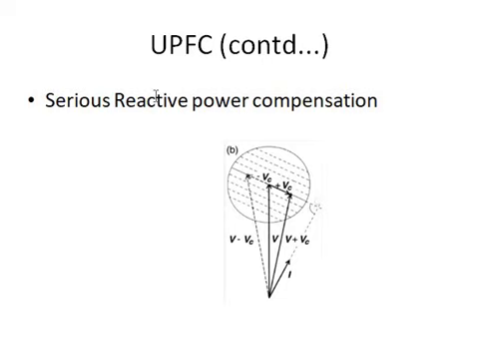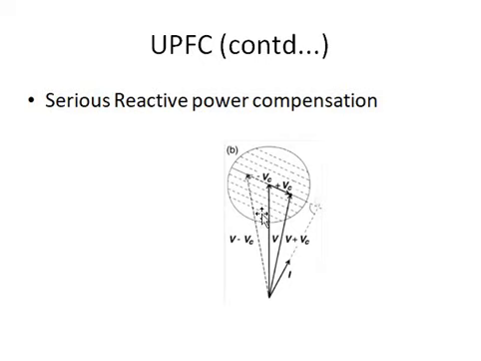We will get series reactive power compensation, or the capacitor will inject some voltage as per its capacity, and this voltage is injected in quadrature with the line current. The voltage injected by the capacitor will be in quadrature with the line current of the transmission line.